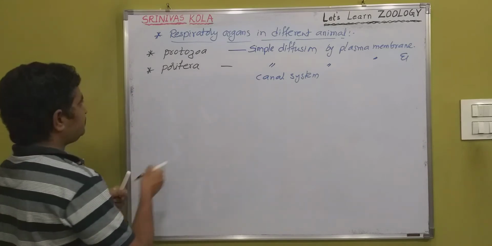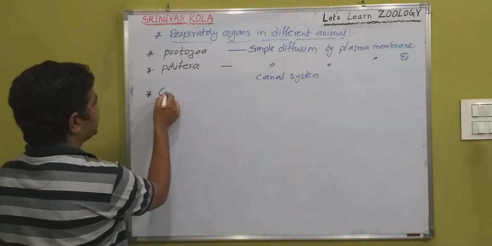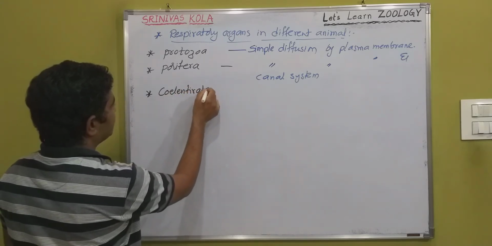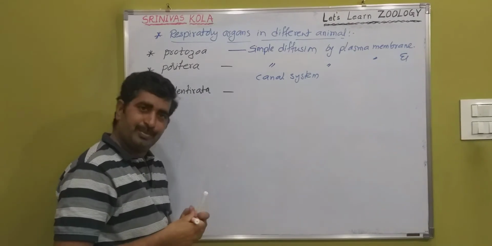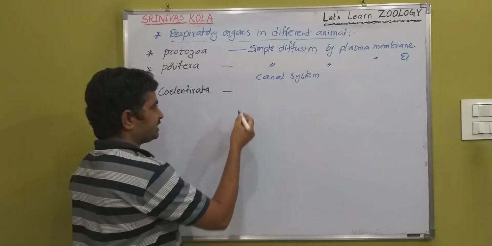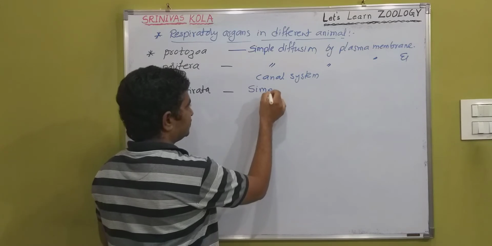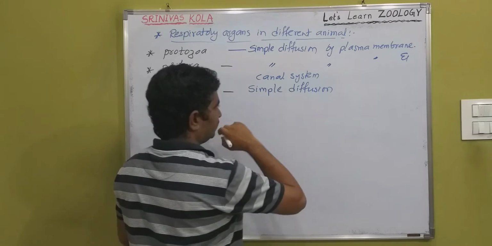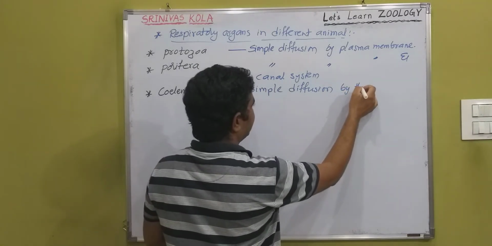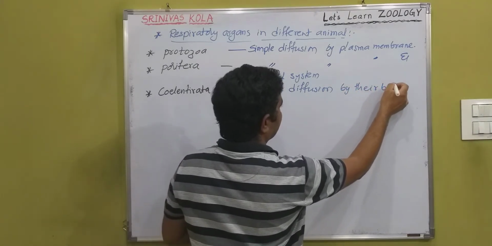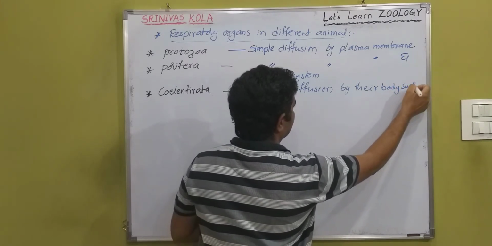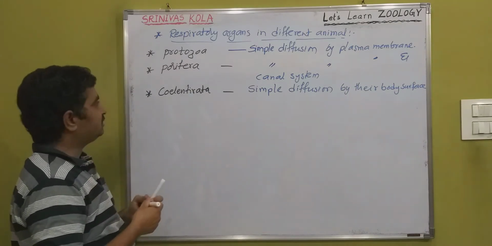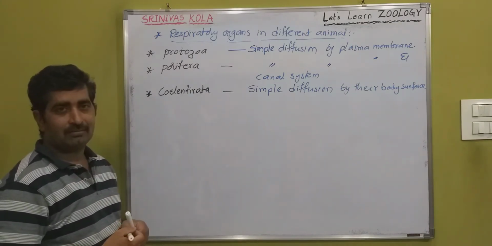Right. Next, coelenterata. Here also simple diffusion by their body surface.